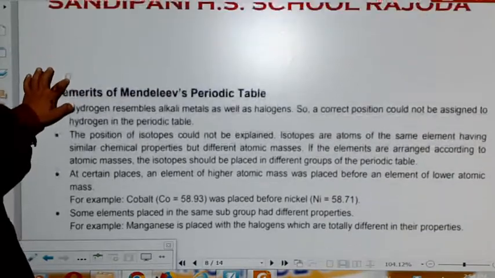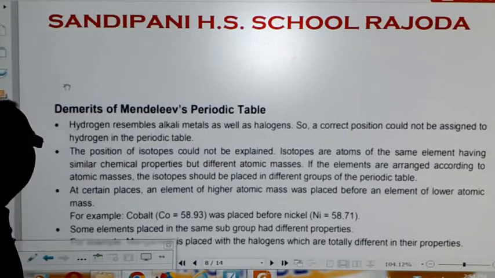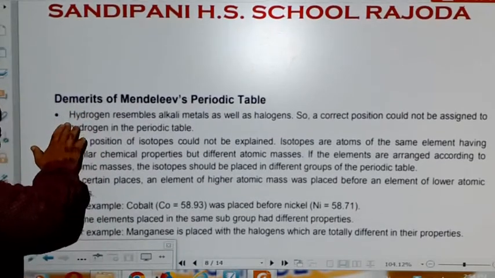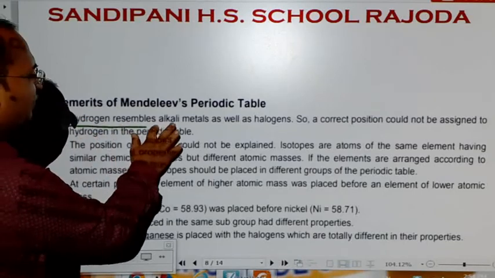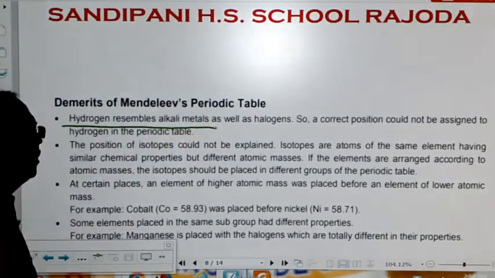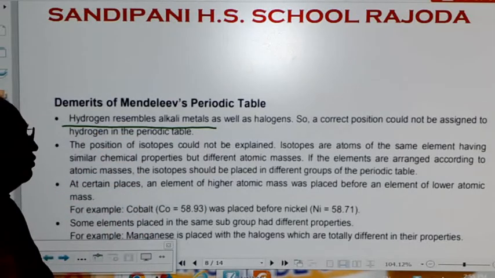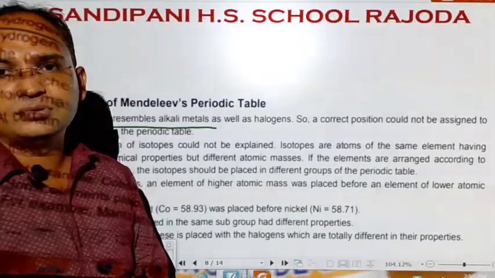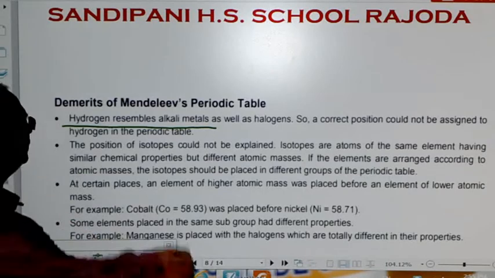Now, there are some demerits of the Mendeleev's periodic table also, along with the merits. First of all, the demerit was that the position of hydrogen was not justified. Hydrogen actually resembles alkali metals as well as halogens, so it was not possible for Mendeleev to justify its correct position. Second thing, the position of isotopes could not be explained.